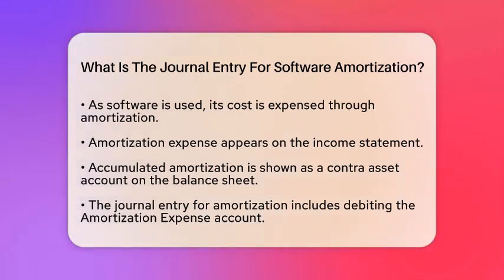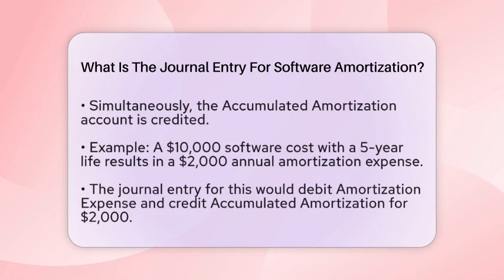Let's consider a practical example. Suppose a company capitalizes software that costs $10,000. If the software has an expected useful life of 5 years, the annual amortization expense would be $2,000. This is calculated by dividing the total cost by the number of years. The journal entry for this annual amortization would be straightforward.